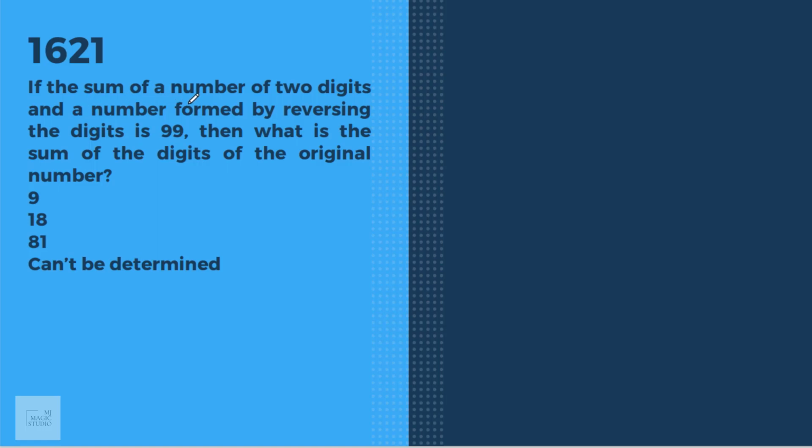If the sum of a number of two digits and a number formed by reversing the digits... So if the number is xy, reversing gives yx. This would be 10x plus y added up with 10y plus x. The sum is always 11 times the sum of the digits. As we have seen in the previous question, the difference is always 9 times the difference of digits. The sum is always 11 times the sum of the digits, and that is given as 99.